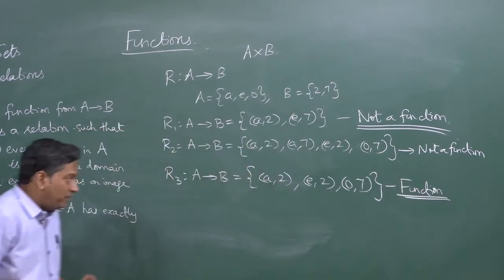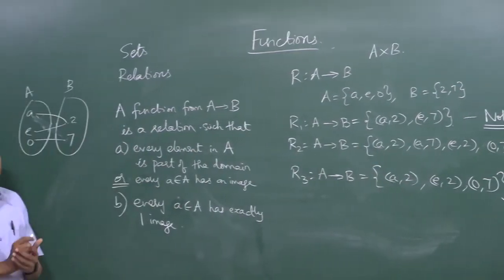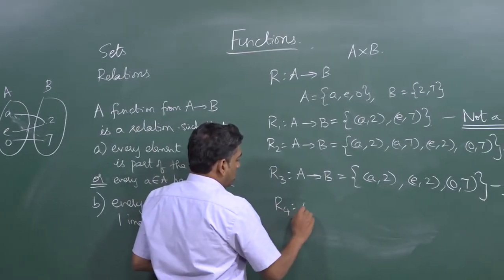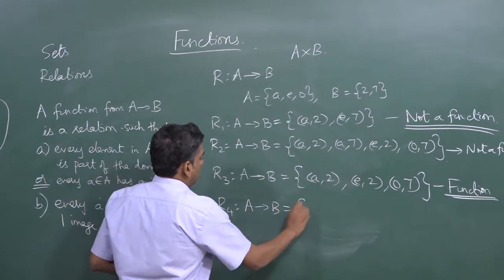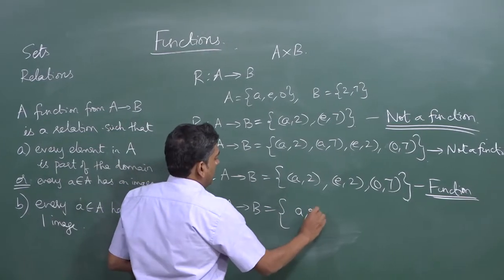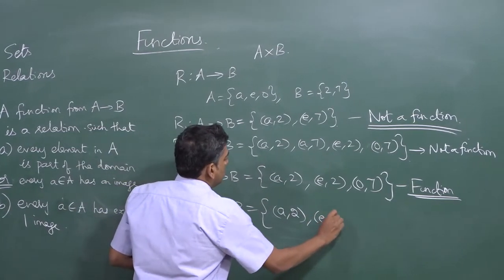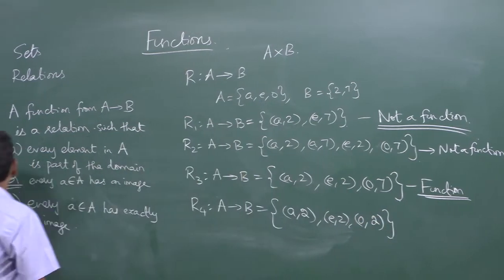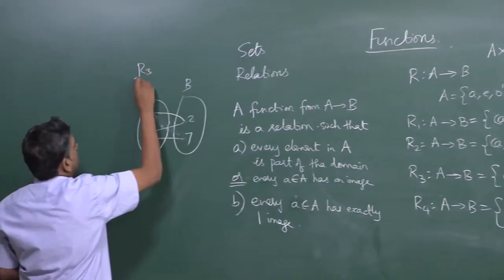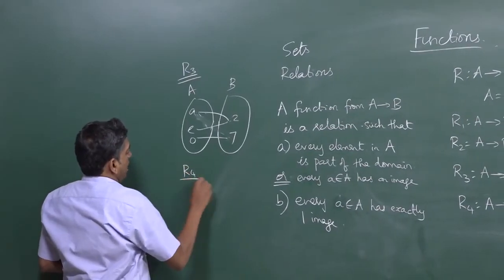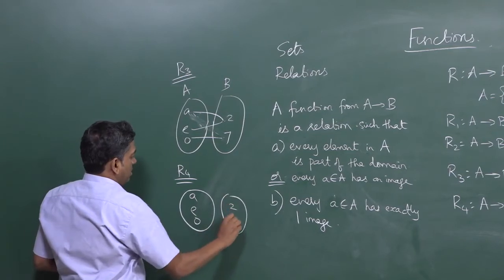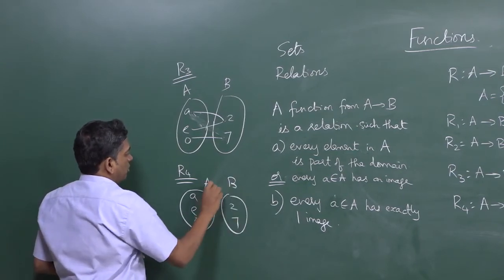Now a very important idea to learn. Let us put R4 also from A to B, let us say {(a, 2), (e, 2), (o, 2)}. So suppose R3 is a function, and let us examine whether R4 is also a function.